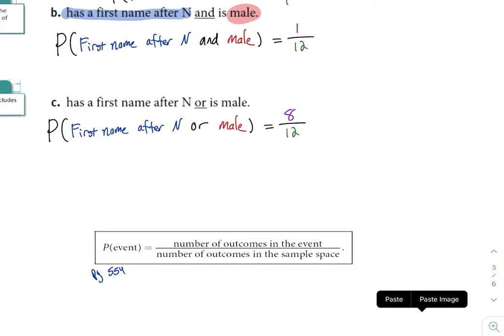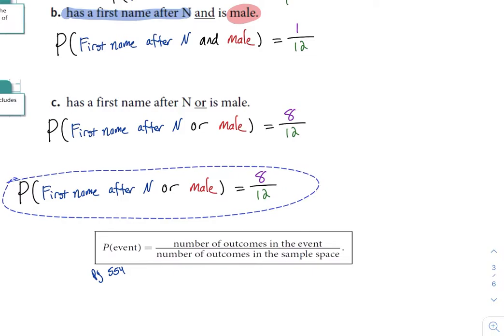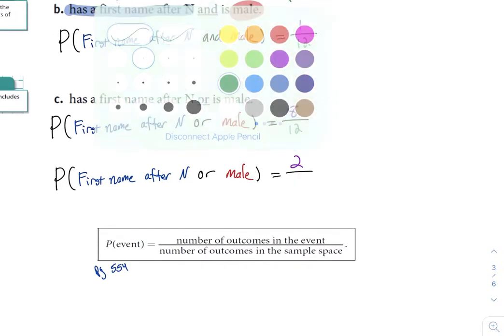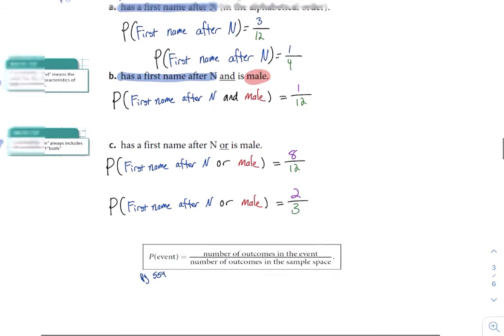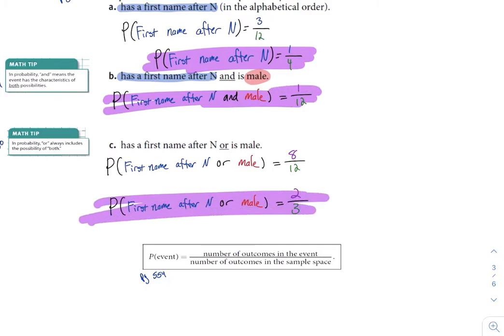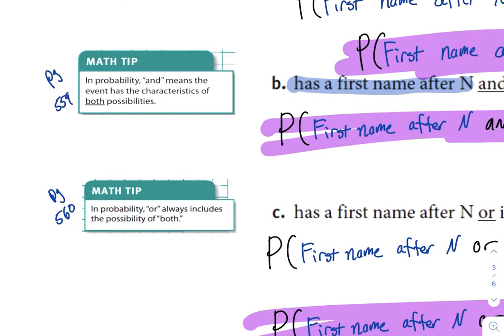And again, you want to reduce this. 8 and 12 can both be divided by 4. 8 divided by 4 is 2, and 12 divided by 4 is 3. So we get 2/3 as our probability. All right, so here, problem A is 1/4, problem B was 1/12, and problem C was 2/3. And if you look over here, if you forgot and or or, don't forget there are math tips on the page that help you. The math tip for and was on page 559, and or is on this page that we're working on, 560.